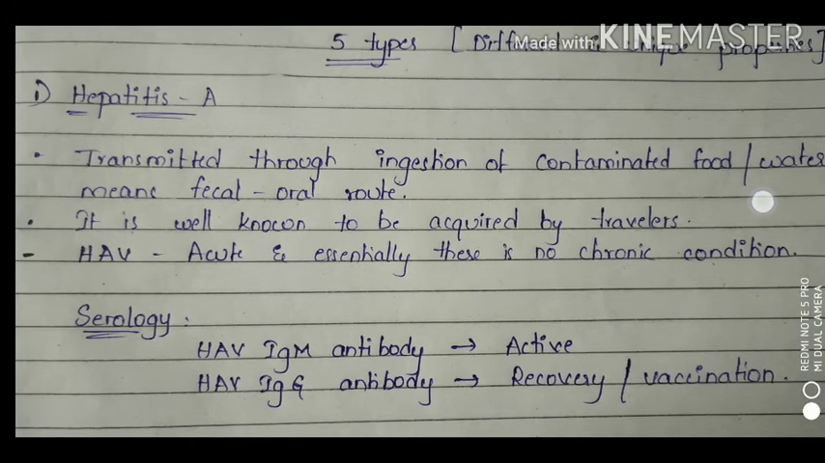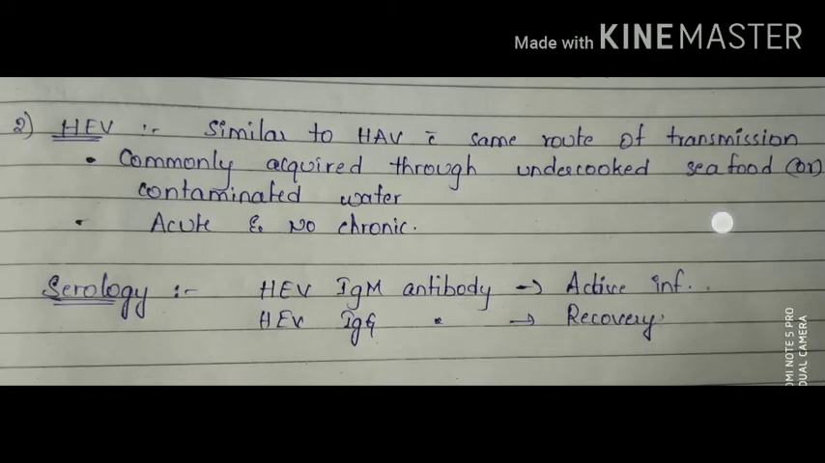Going to the second one, the HEV virus. HEV is similar to HAV in all aspects, with the same route of transmission, through the fecal-oral route by contaminated food and water, and it is most commonly acquired through undercooked seafood or contaminated water. In this condition, it is also acute, and here also we can observe that there is no chronic condition.